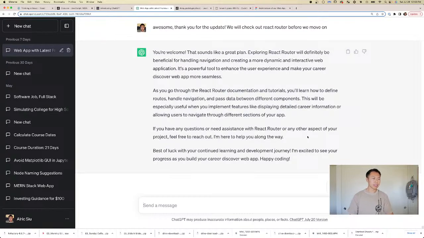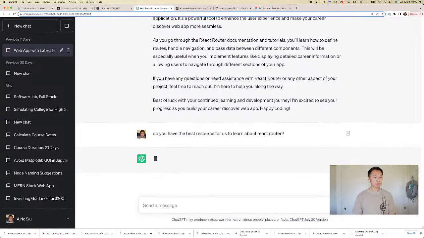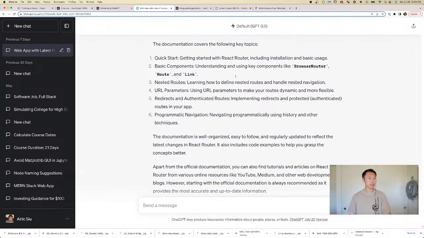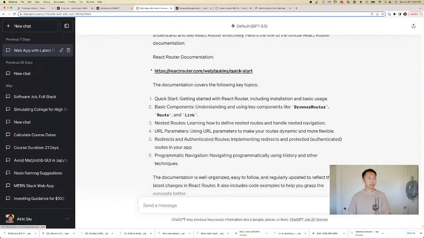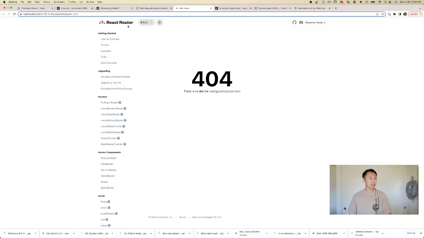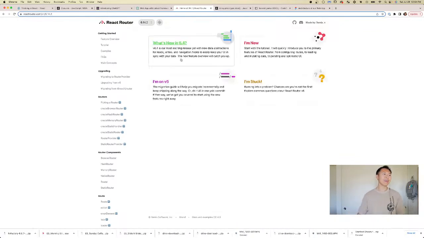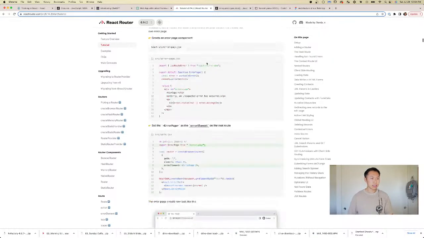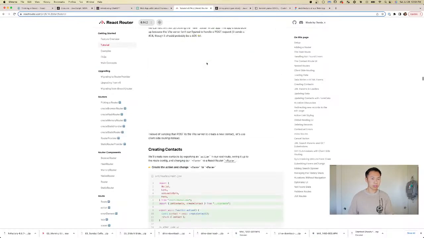Sounds like a great plan. Do you have the best resource for us to learn about React Router? Okay, so there's a quick start guide. Let's take a look. Apparently the kickstart guide is not good, but there is a router tutorial.